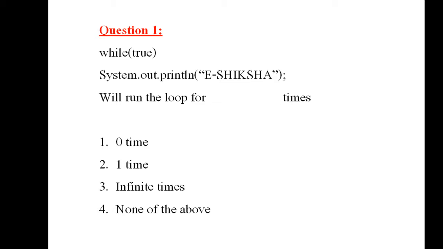System.out.println is the only statement in the loop body. So this will go infinite times. Therefore, the correct answer is number 3, infinite times.